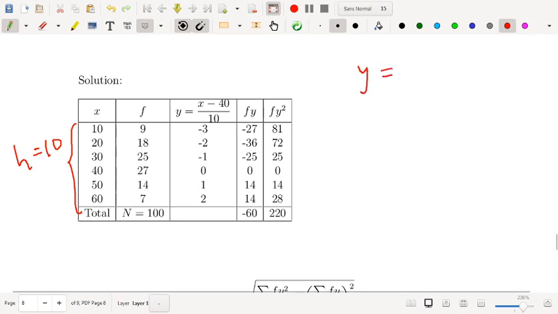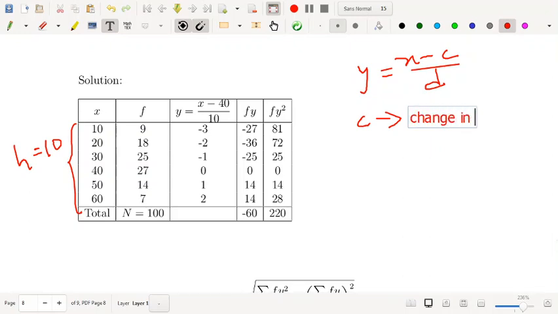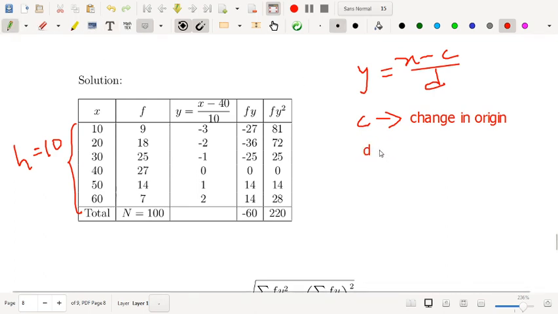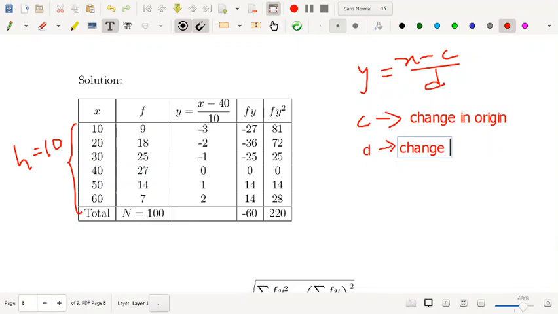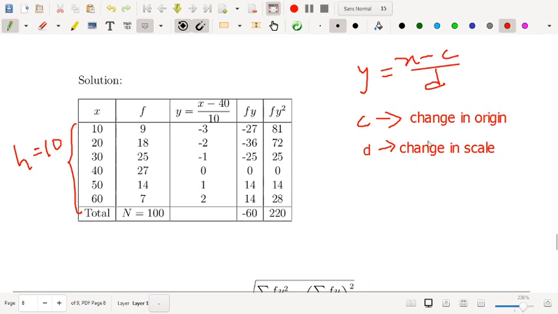That is actually a transformation, x minus c by d. What is c? C is the change in origin. Let me write it: change in origin. And what is d? D is nothing but your change in scale. So change in origin, change in scale. This is the transformation we will use here.